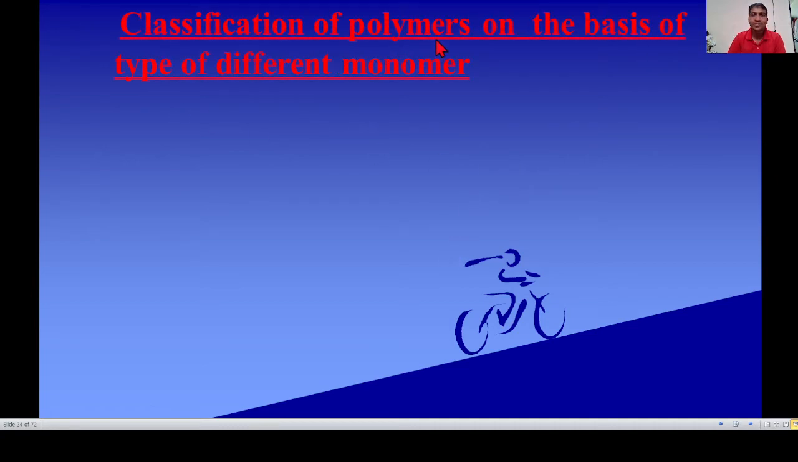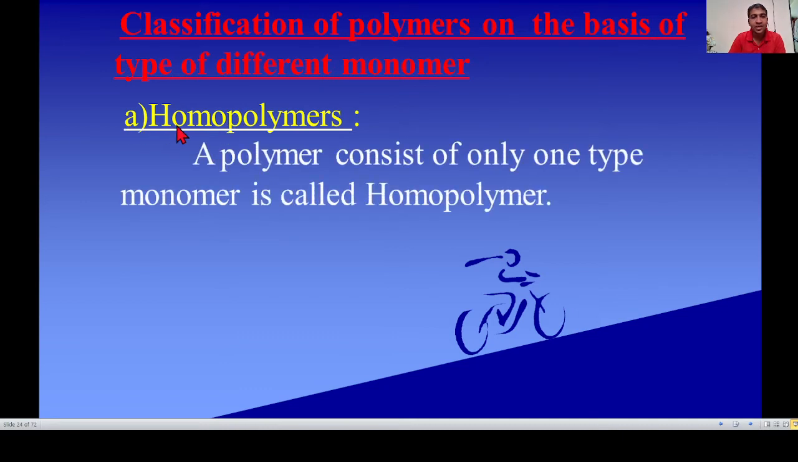Next, classification of polymers on the basis of types of different monomers. Which type of monomer is used? First, homopolymer. Homo means same. If only one kind of monomer is used, then it is called a homopolymer. So a single type of monomer is used, then it is called a homopolymer.